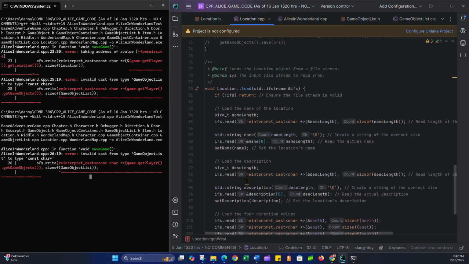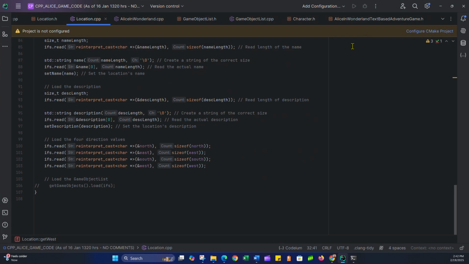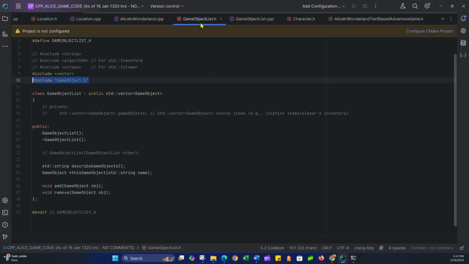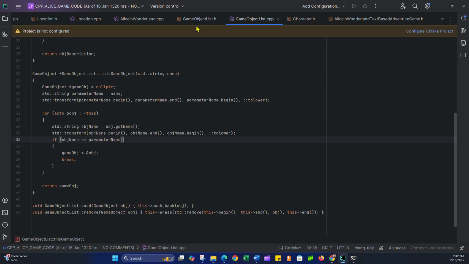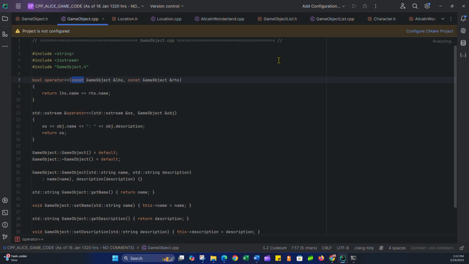I will shut down this video, and then I will implement load and save methods, not just in game object. I'm going to have to implement them in game object list, which extends vector. I'm going to have to implement them in game object, because game object list is a list of game objects, i.e. it's a vector of type game object. So I'm going to have to implement save and load methods in a few different classes in order to make this whole thing work. So I will do that and then be back.